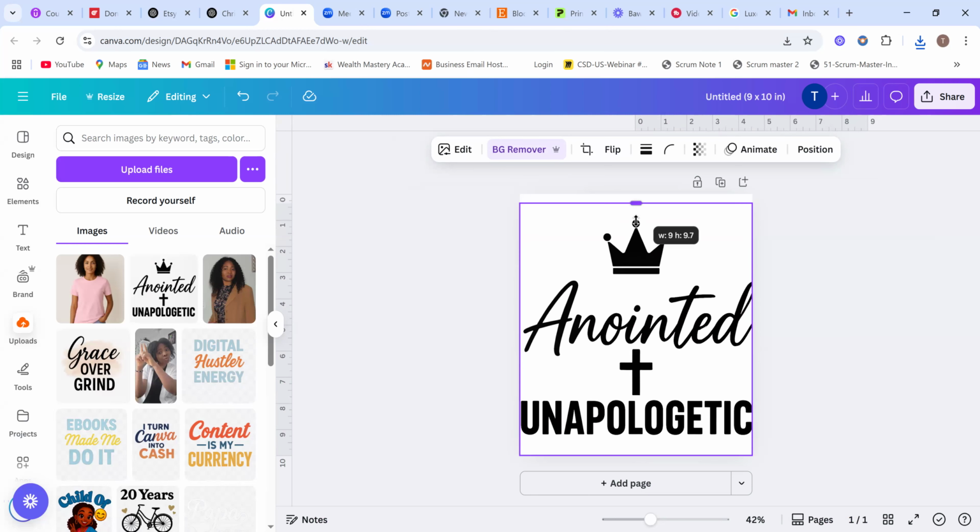I did this morning. I printed on my shirt, and I also have some samples here. Can you see? Ebook made me do it. So this is in transparent background. This is how your design is going to look like. Once you place it on your shirt, you press it and it stays there.